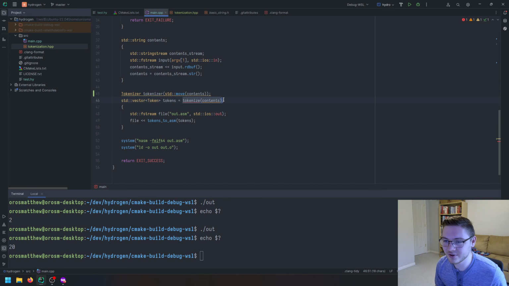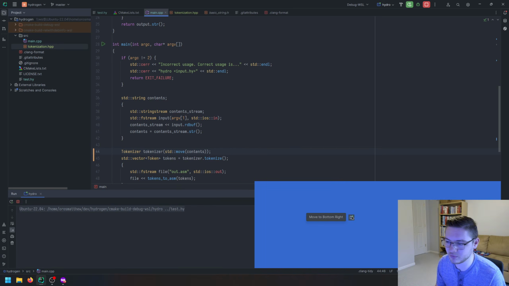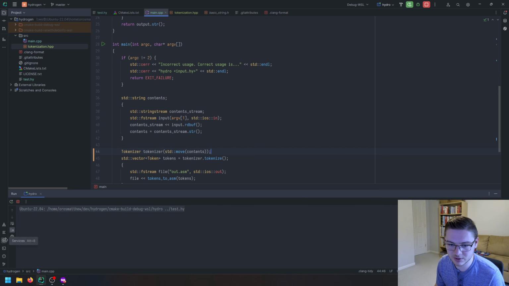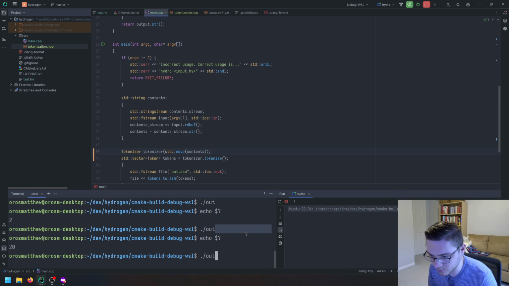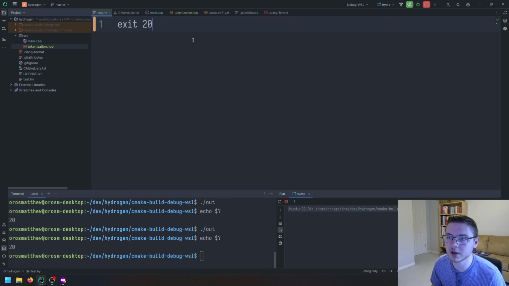And then we can tokenize, so we just do tokenizer dot tokenize, and we get our tokens out. And this should just straight up work. Okay, I'm tired of this doing this. I want the terminal always open. There we go. So we have the build on the right, and we have our terminal on the left, so we don't have to keep switching back and forth. But that looks like it's still working. Oh yeah, look, it's still exited with 20, even though we don't have a semicolon. Oh, it never finished. When we compile this program, it just sits in an infinite loop.